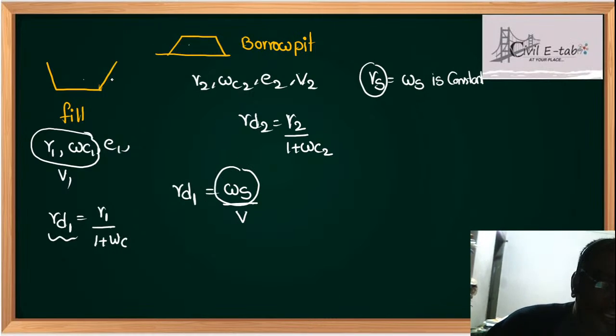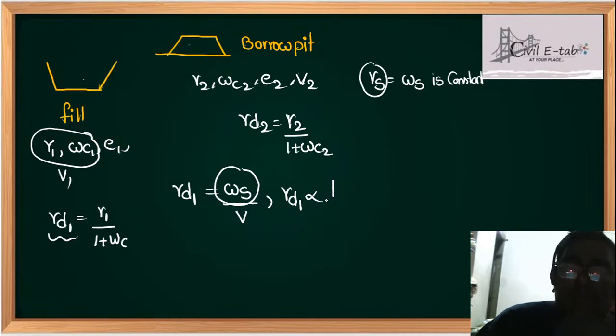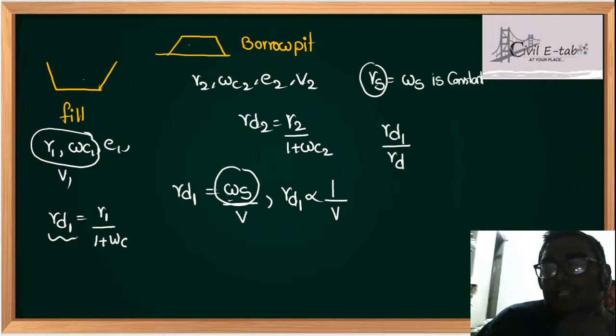But after bringing it here, you will be doing compaction and thereby the volume changes. So from this relation, as weight of solids is constant, gamma D is inversely proportional to volume. I have not written weight of solids because in the borrow pit or in the fill, in both the cases it is the same. So from this I can write gamma D1 by gamma D2 is equal to V2 upon V1.